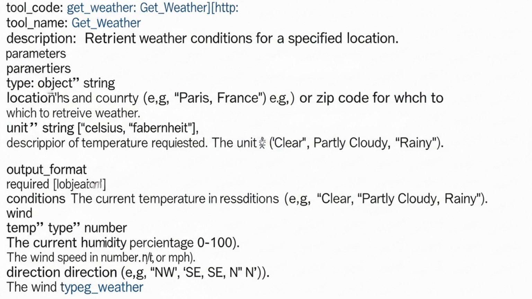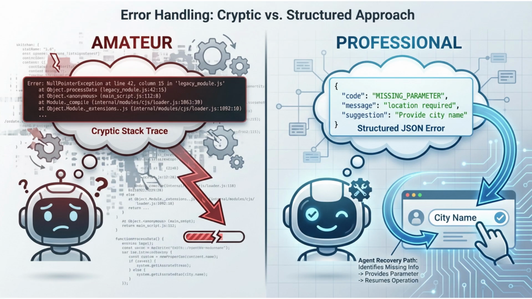Error handling separates amateur tools from professional ones. A tool that returns a cryptic error code or stack trace is useless to an agent. Error responses should be structured JSON, include a human-readable message, an error code, and most importantly, guidance on how to fix the problem. Missing required parameter location. Please provide a city name. Now the agent can self-correct instead of failing repeatedly.